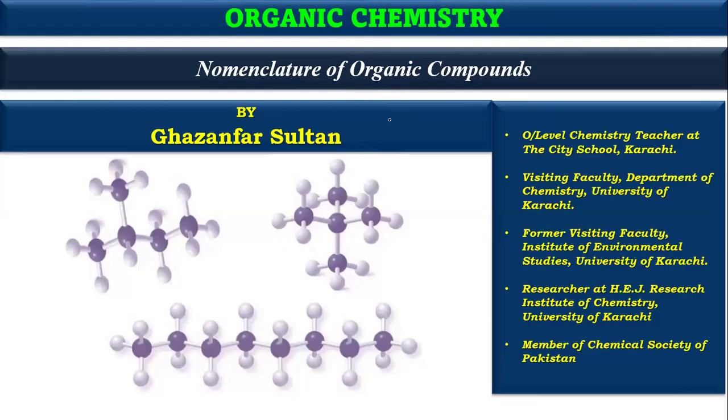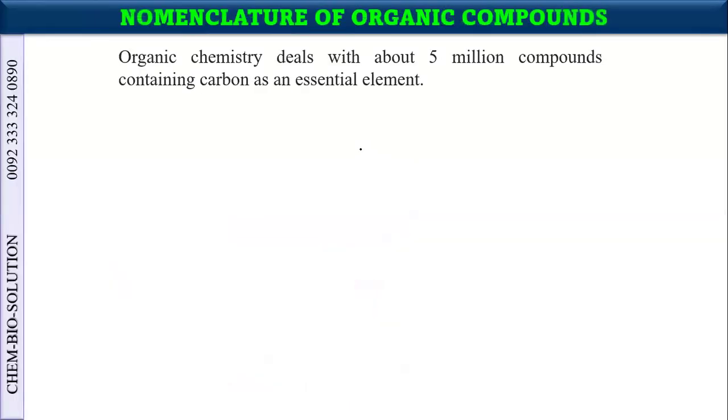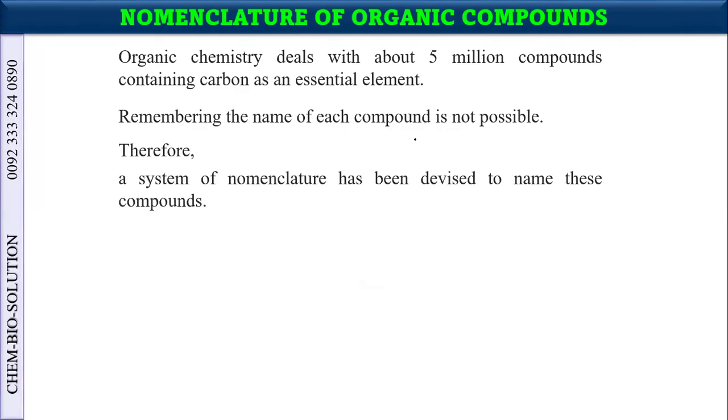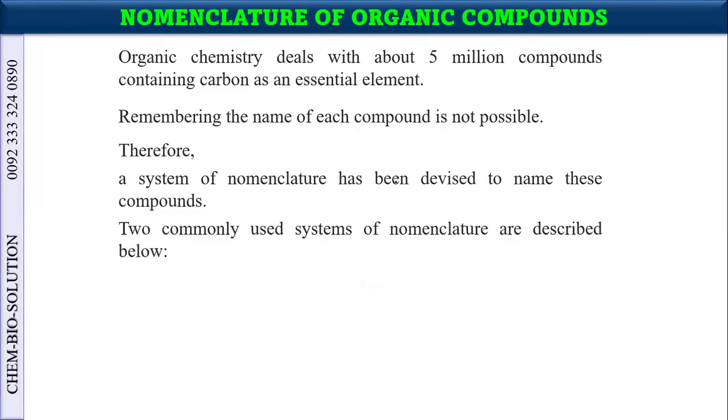So they have developed nomenclature by a union that is named the International Union of Pure and Applied Chemistry. So what are the basic things regarding nomenclature? As I told you, there are millions of organic compounds containing carbon as an essential element. So remembering the name of each compound is not possible. Therefore, a system of nomenclature has been devised to name these compounds.